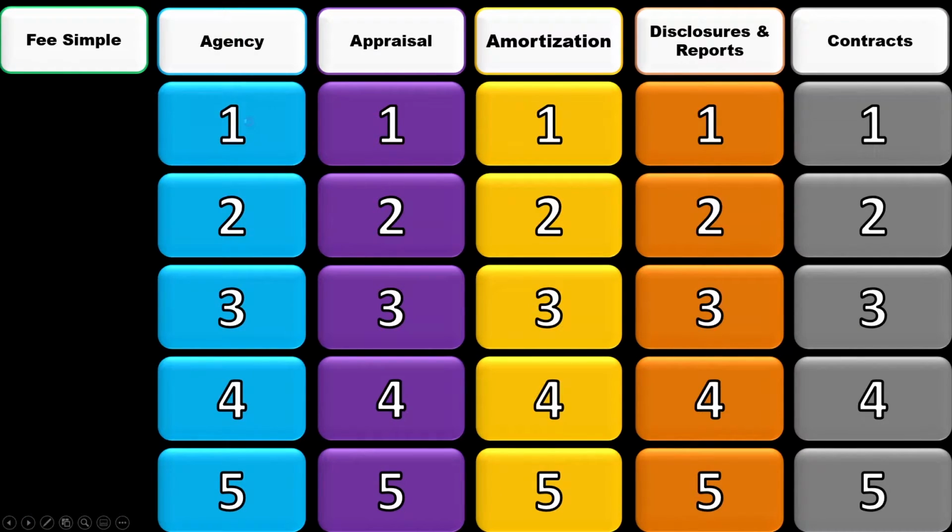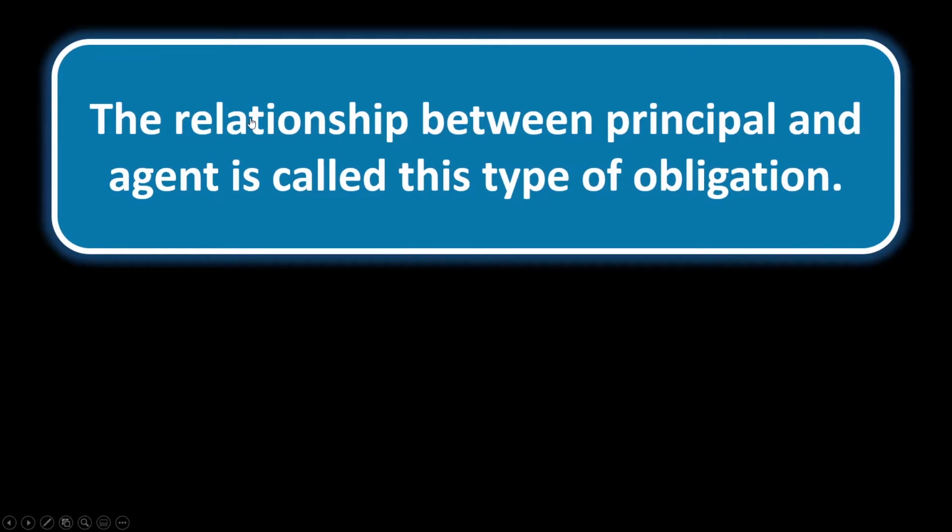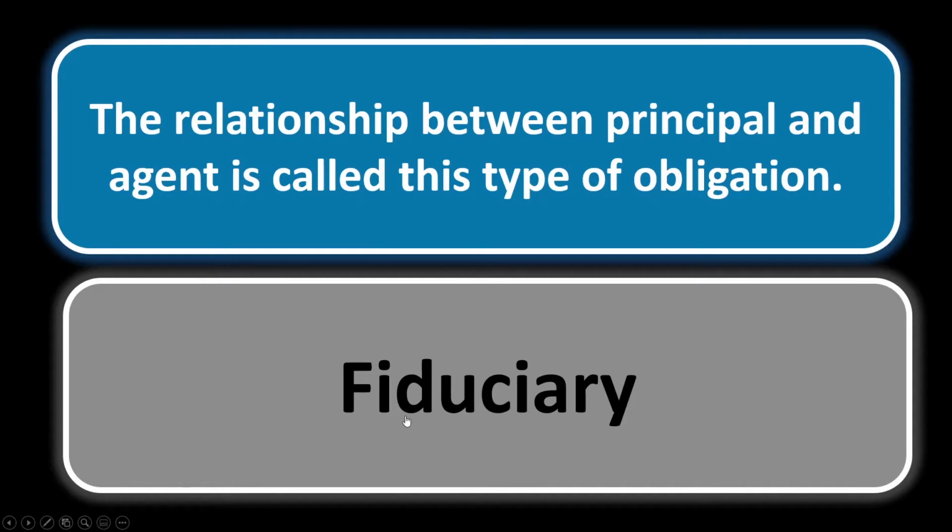Agency 1. The relationship between principal and agent is called this type of obligation. So we're talking about agency here, and when that is created between a principal and an agent, we have a fiduciary obligation. Fiduciary.